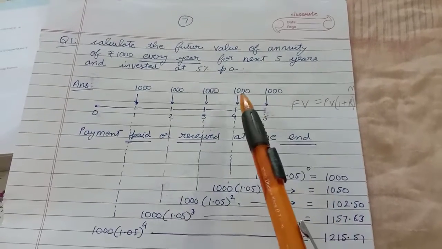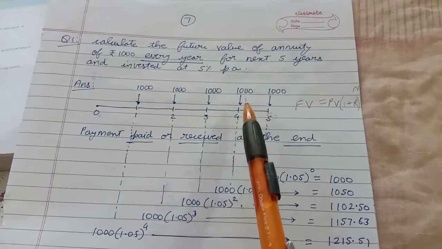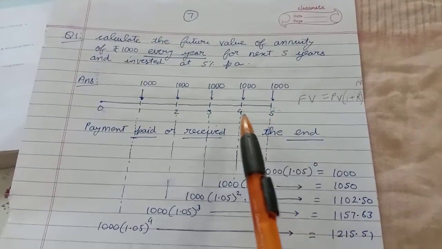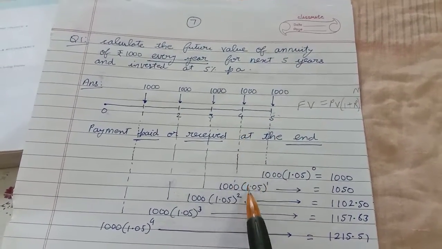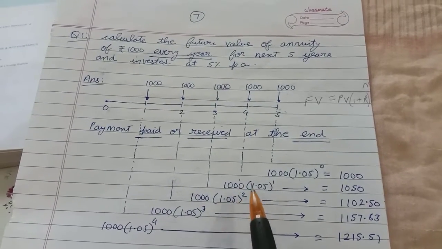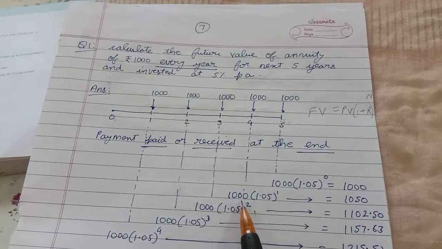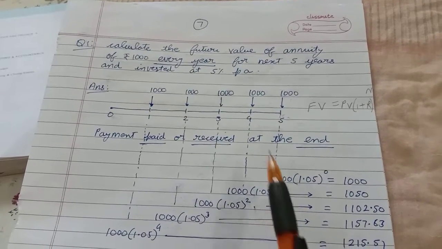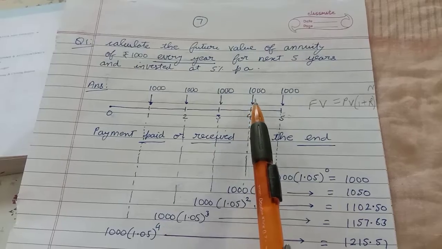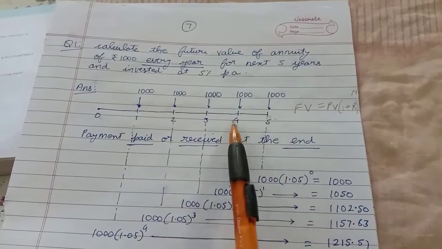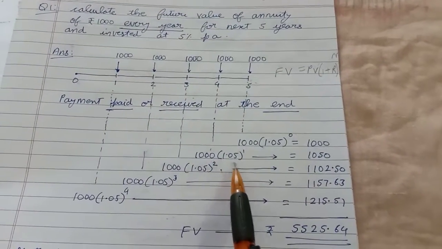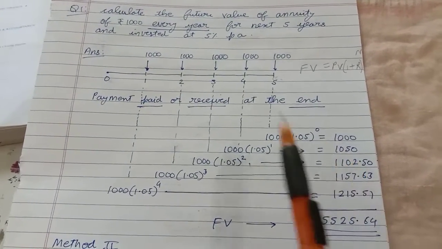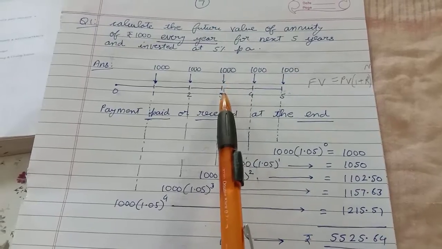The value of this 1000 rupees which I received at the end of the 4th year, its value over here. So how can I show it diagrammatically? See, 1000 rupees, that is present value, 1000 in bracket 1.05 raised to 1, because I have to calculate the value of this 1000 over here after 1 year. So it is 1.05 raised to 1. It becomes 1050. Similarly, 1000 rupees over here.